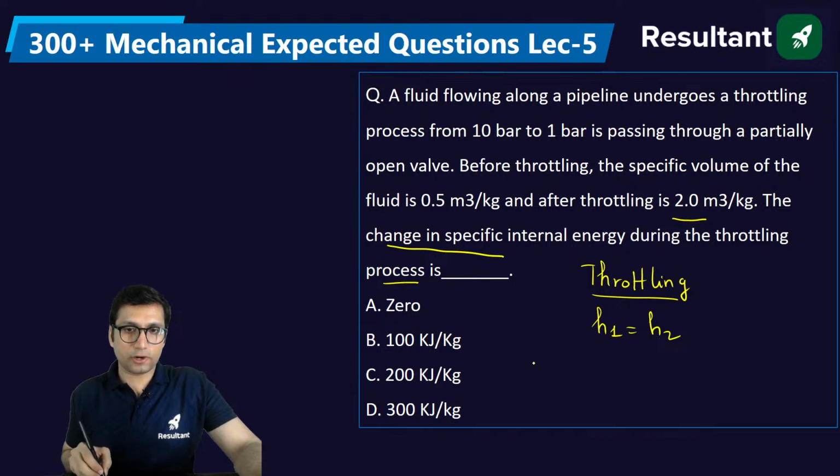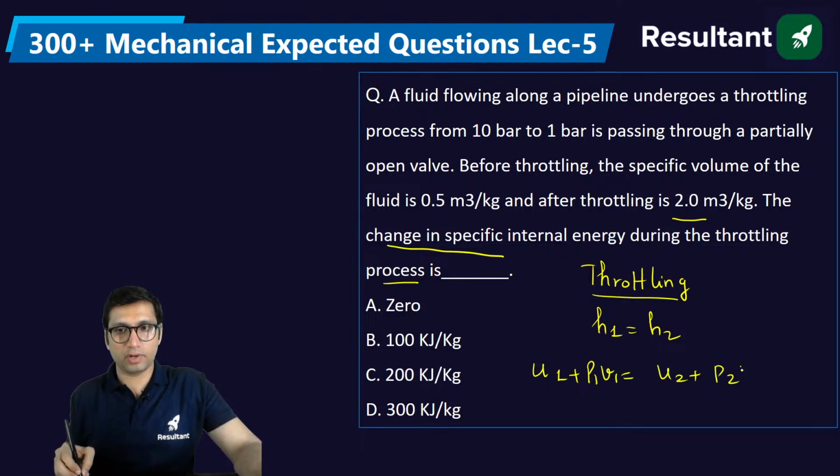Now enthalpy is equal to U plus PV. You can write it as U1 plus P1 V1 is equal to U2 plus P2 into V2.